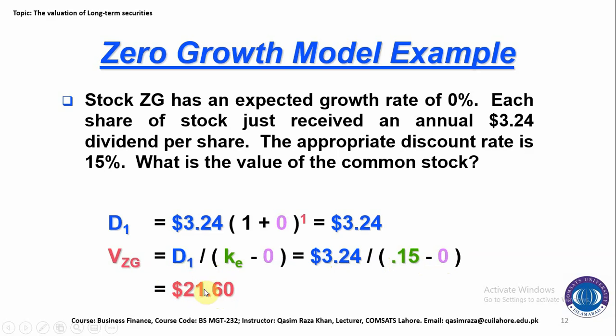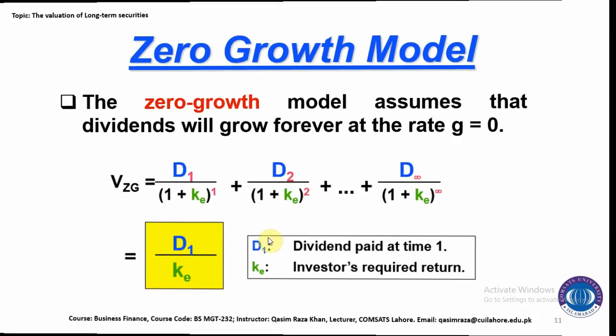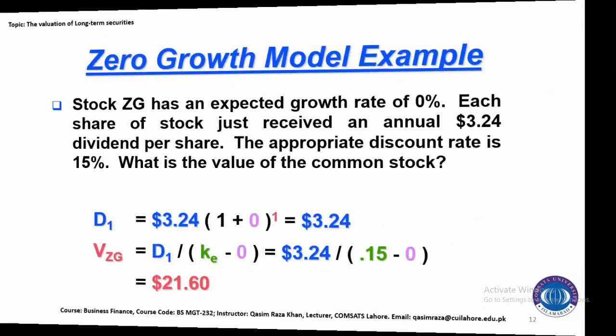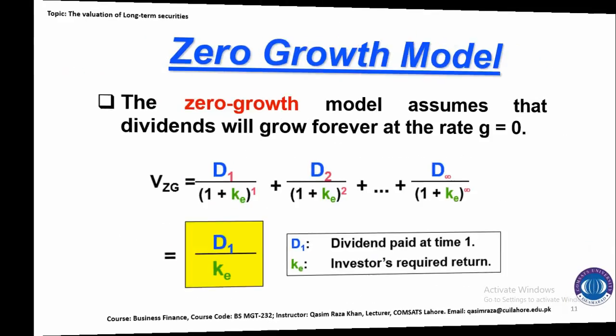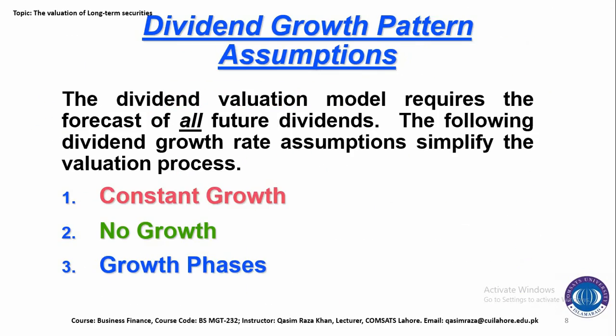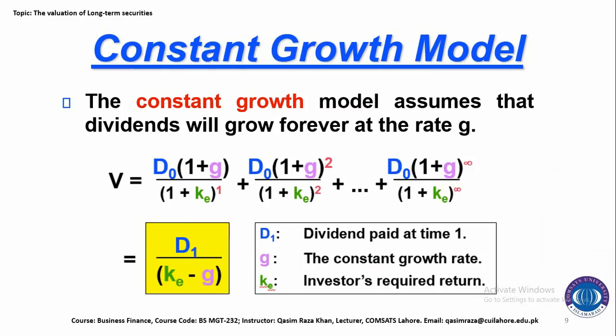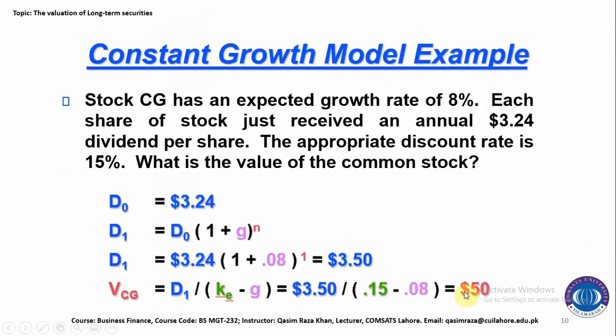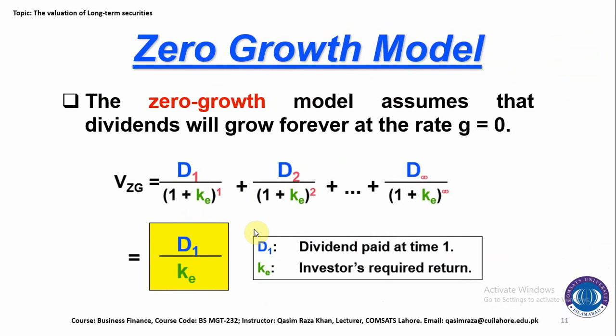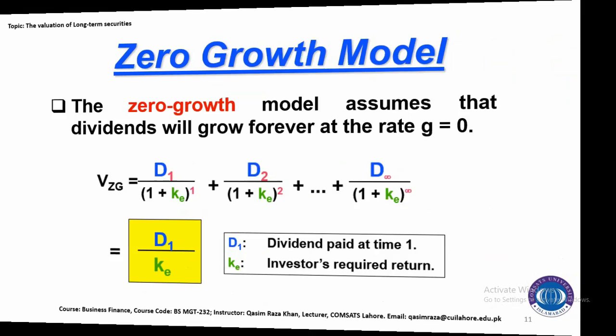Maybe you have seen one thing here, and that is that the value of this stock is less compared to the previous one. If we see the previous one, the value was $50. The reason is that in that security the dividends are growing at some constant rate, but in the zero growth model, dividends are not growing, and you are just getting the same dividend.